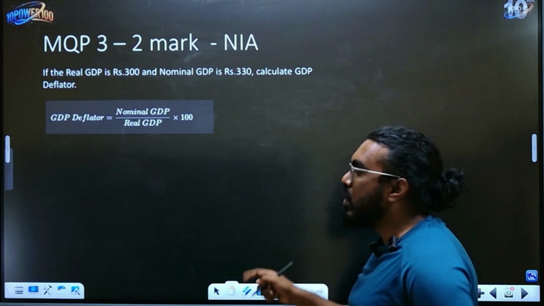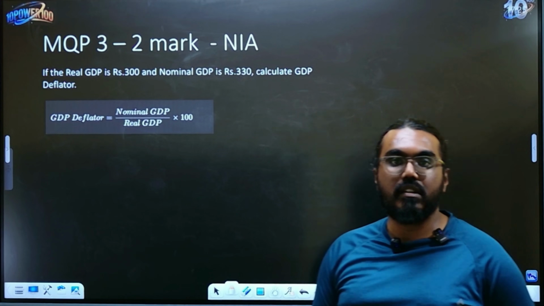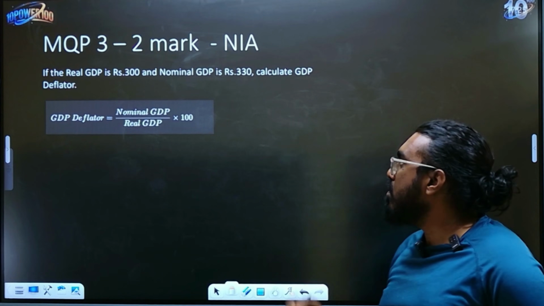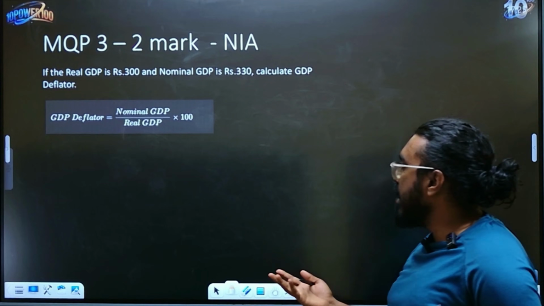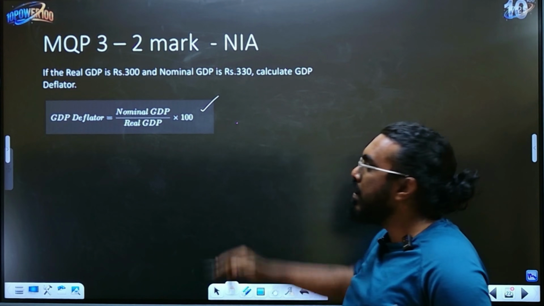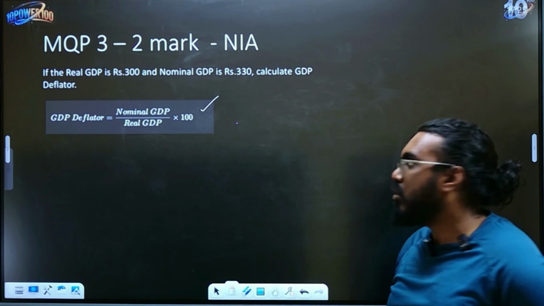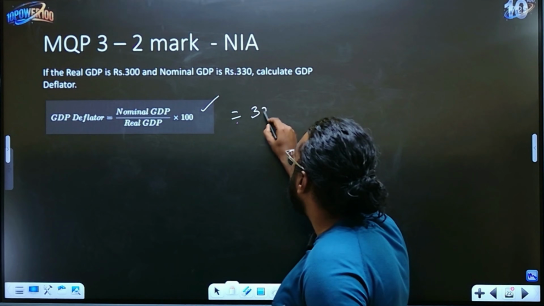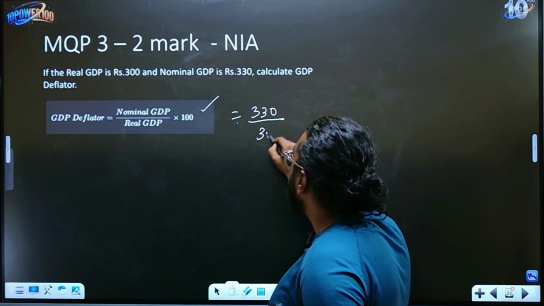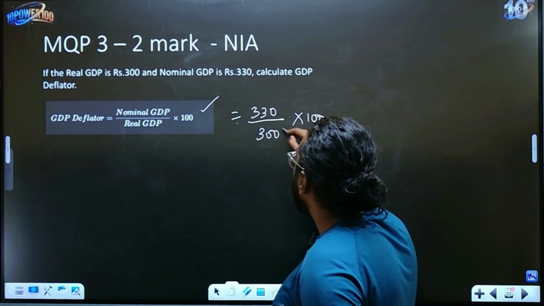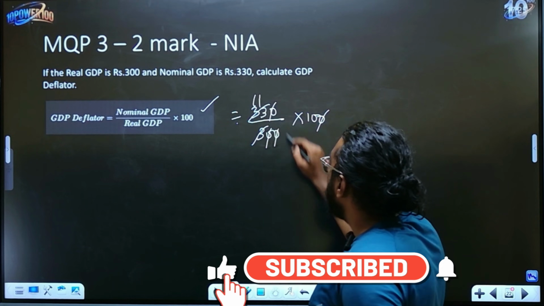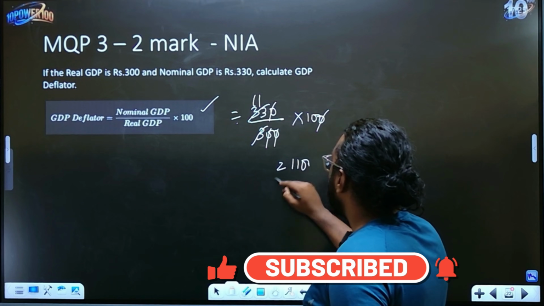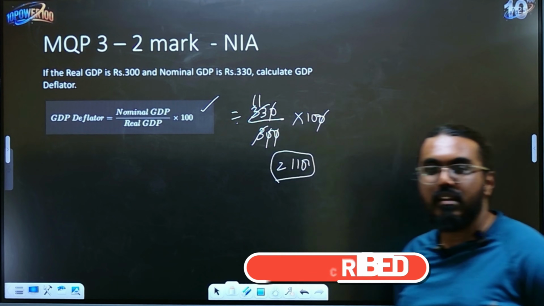Okay, this is another question for you, which is similar to the previous question from your question bank. So what you are supposed to find here is the GDP deflator. Same formula, write the formula, nominal GDP divided by real GDP into 100. What's nominal GDP here? It is 330. What is real GDP? It is 300 into 100. So you cancel the zeros. This is 11, so it is 110. That is your answer. Yeah, quite simple, you know.